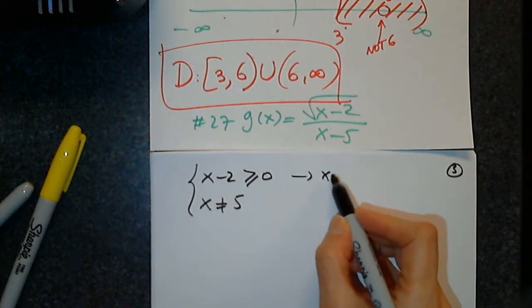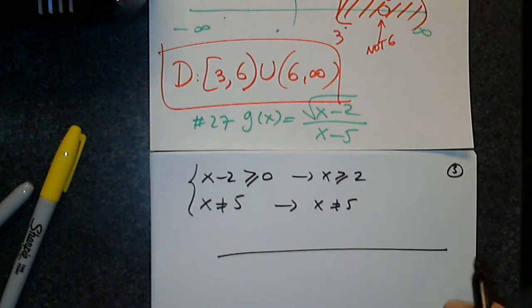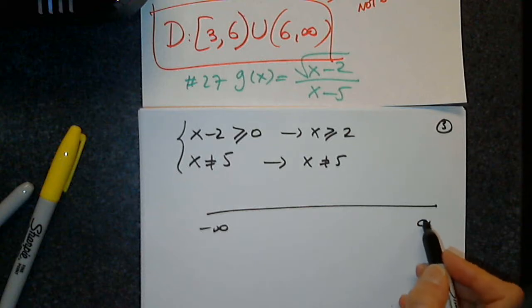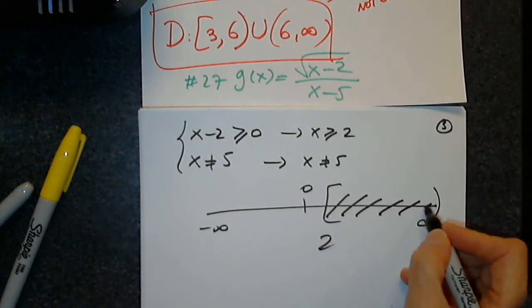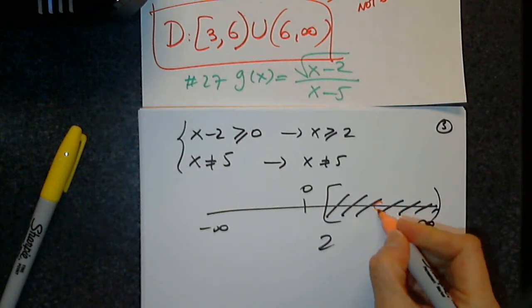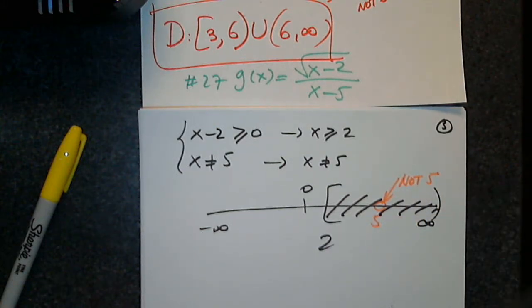So in that case, I have x greater than or equal to 2, and here I have x not equal to 5. If it's difficult to see, it's okay, just graph it. Here is 0, here is 2, and I am told not 5. Here's 5, not 5.